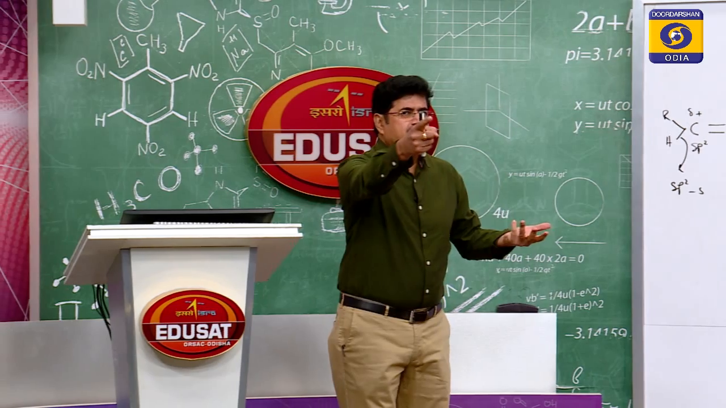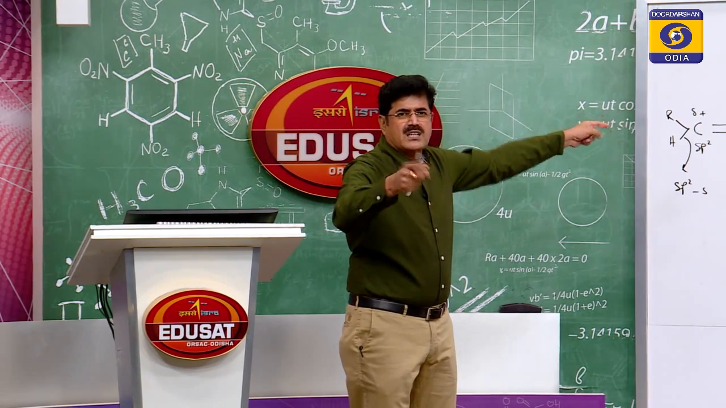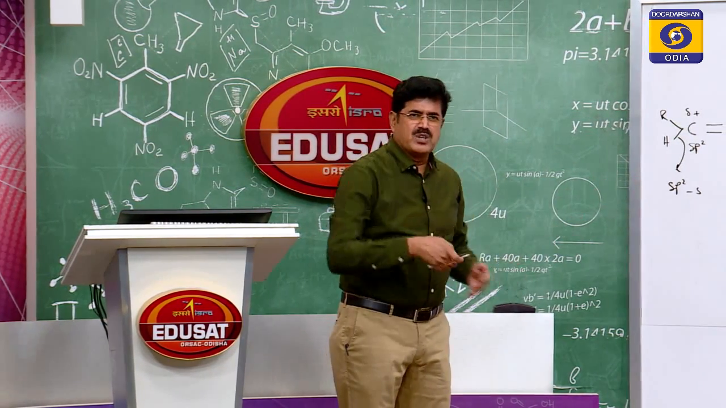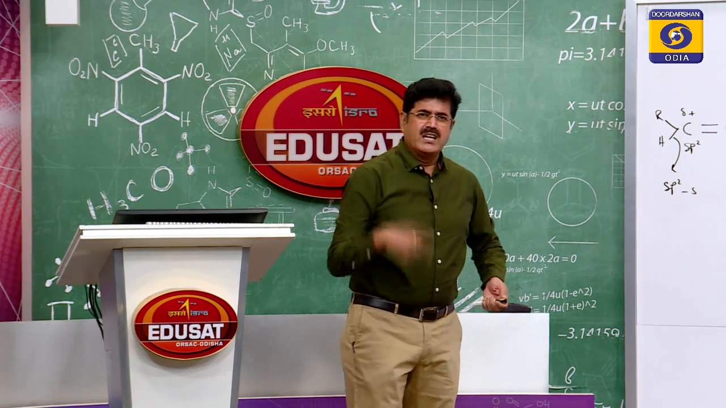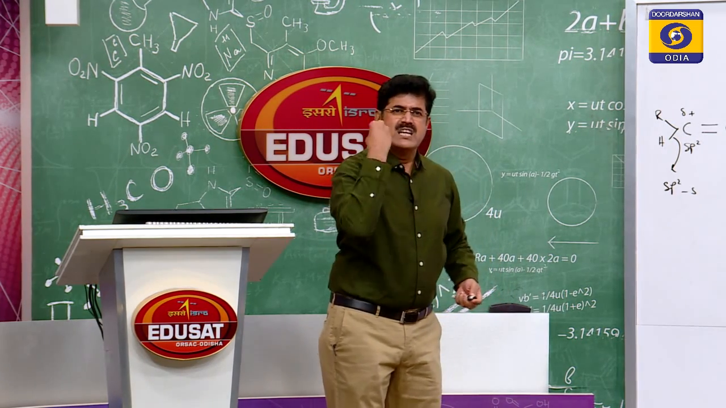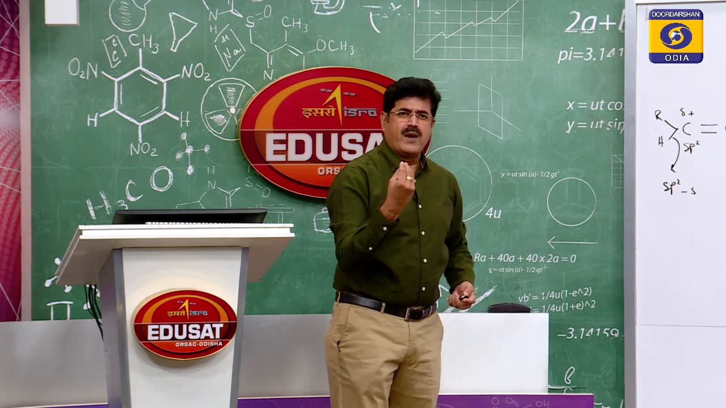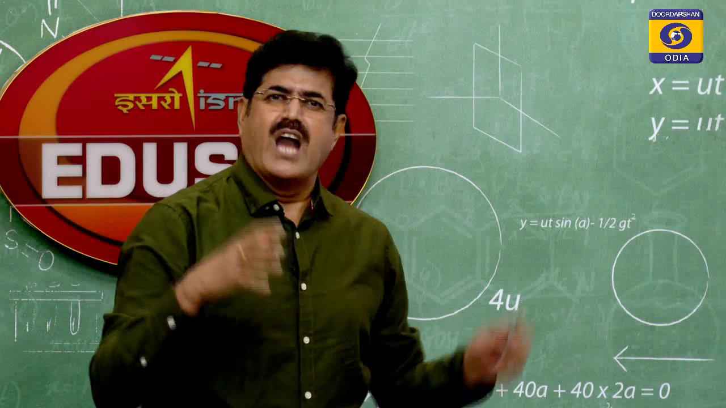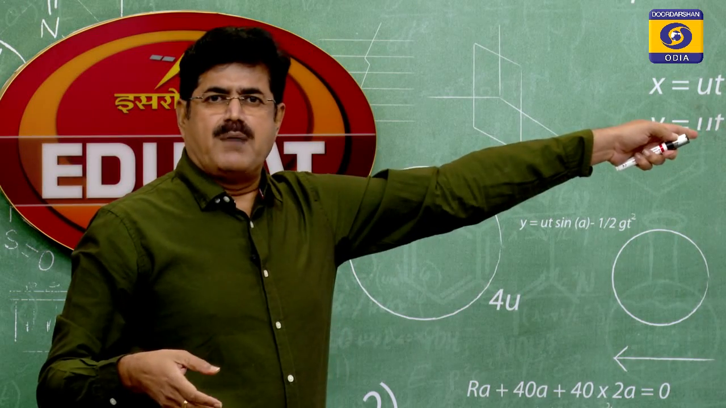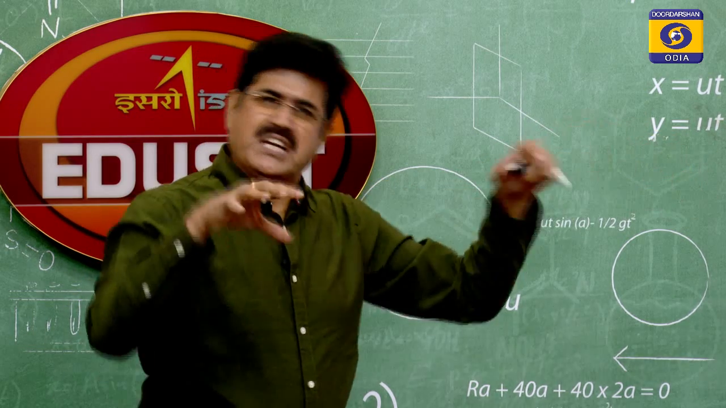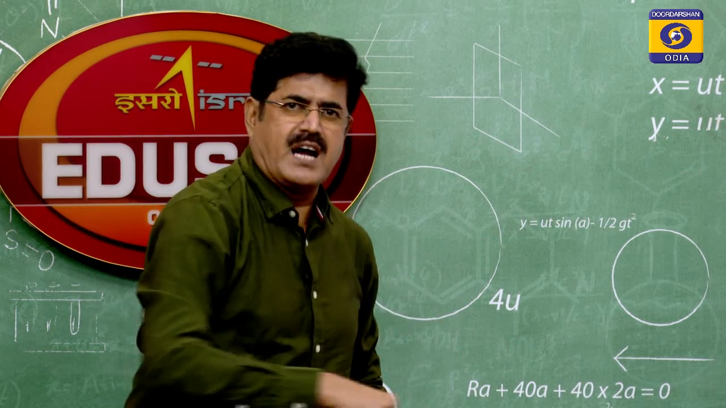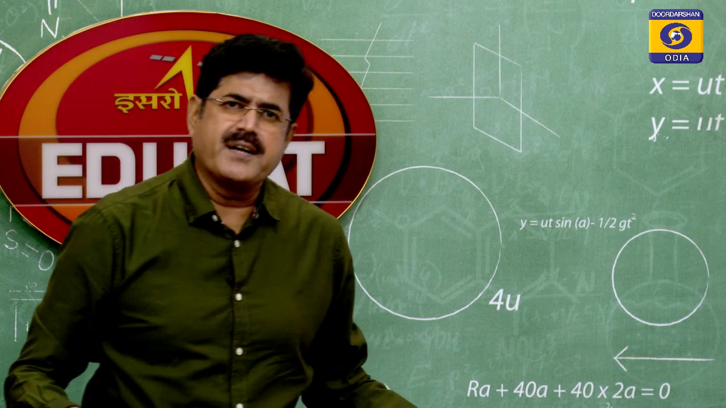Why? Because the carbonyl carbon has substantial positive charge. It is a polar group, it has positive charge, so it can be attacked by the nucleophile. Nucleophiles, what do you mean by nucleophiles? Nucleus loving reagents. They love positive charge, and here the carbonyl carbon has substantial positive charge, so nucleophiles attack the carbon atom.